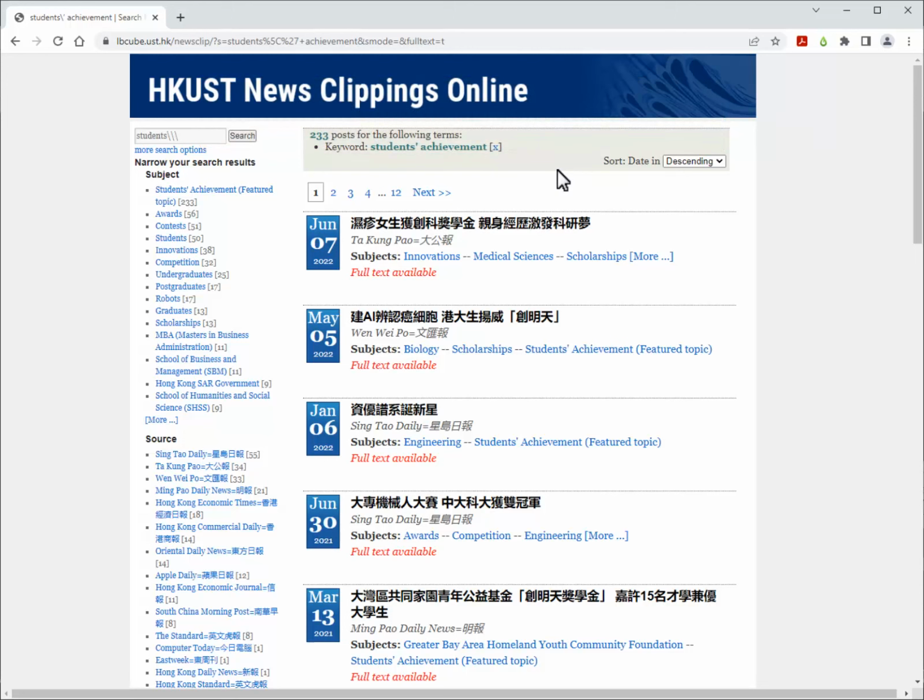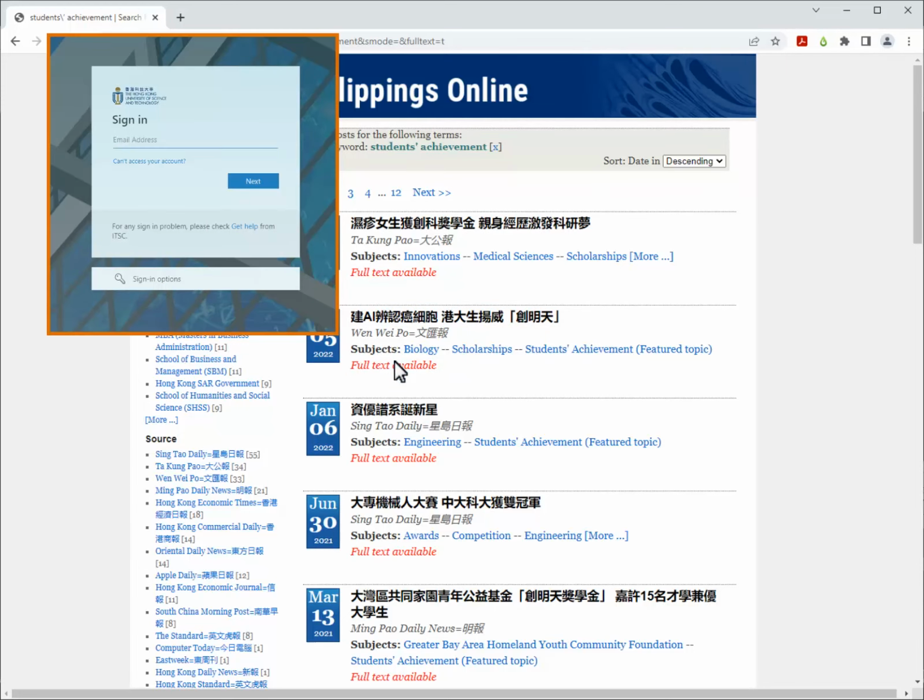On the search results, you can view the full text in two ways. 1. Click on the headline. Or you can click on the full text available link. Then you will be asked to sign into your ITSC account in order to view the full text.